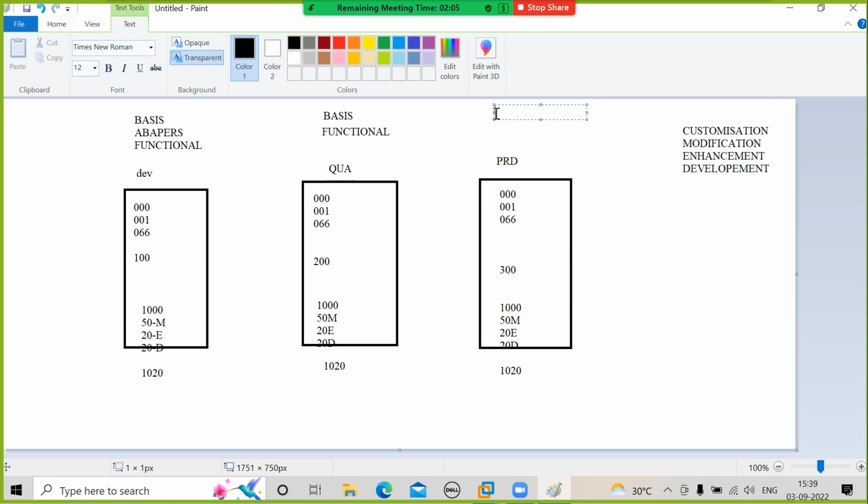In a production system, do you need basis people? Yes. Why? Because we have to install. And who will do the business? Functional people. For that, I have to create user IDs and give them authorizations. SD people, SD authorizations. MM people, MM authorizations. Finance people, finance authorizations. Right? That's why we need basis people there. Do we need ABAPers here? No. We don't do any developments in the production system.